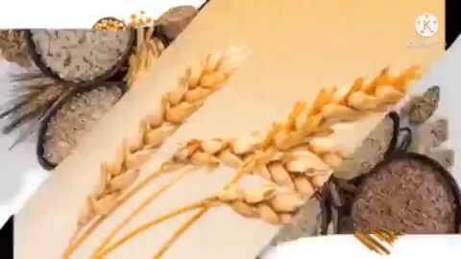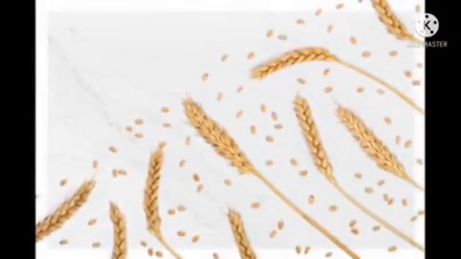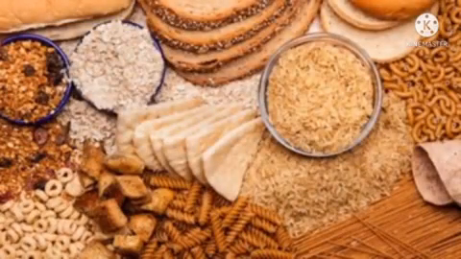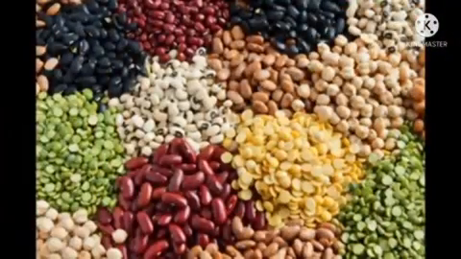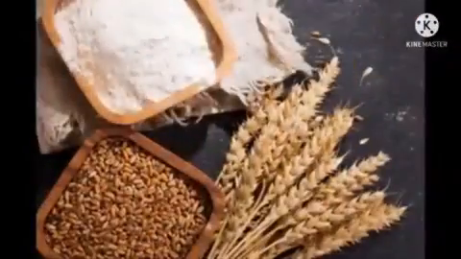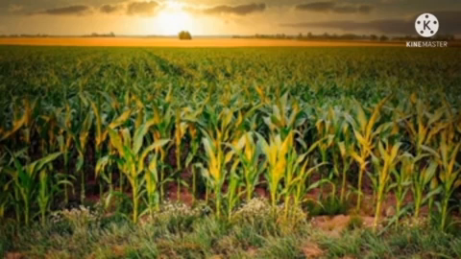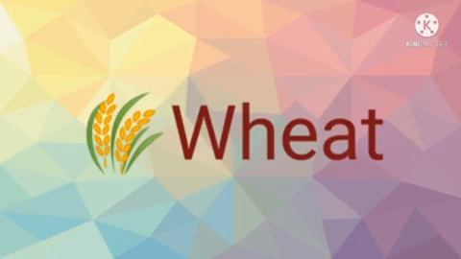Grain is a small, hard, dry seed. Each grain is protected by a husk, and the husk encloses the seed. Two main types of commercial grains are cereals and legumes. Wheat, maize, rice, beans, barley and millets are some of the whole grains. And next, let's learn about wheat in detail.